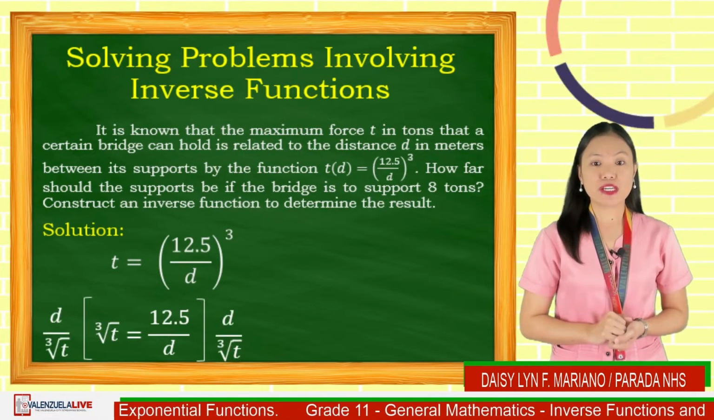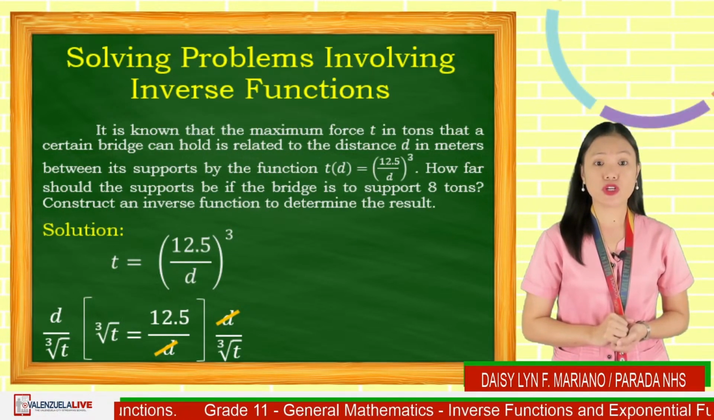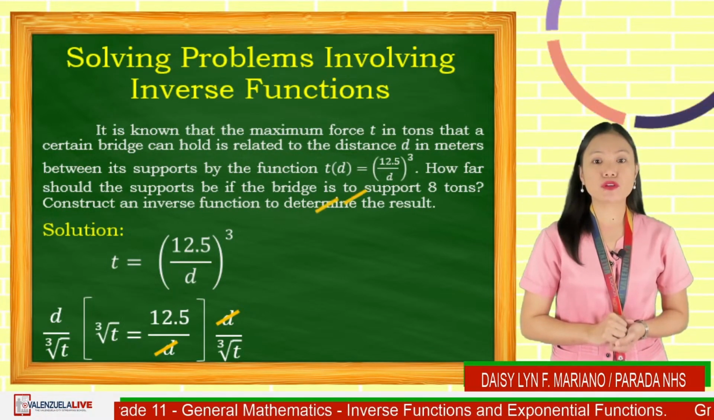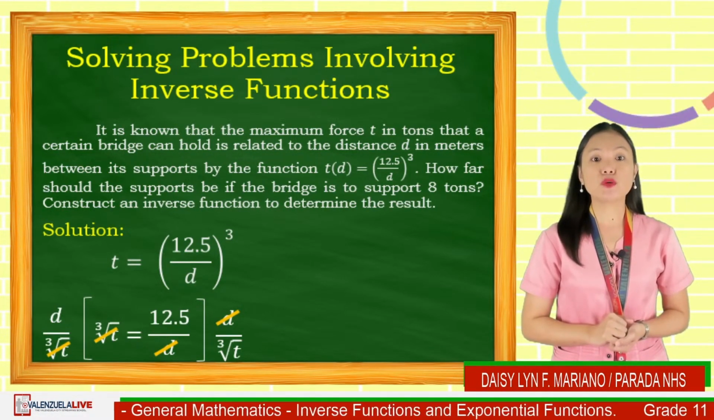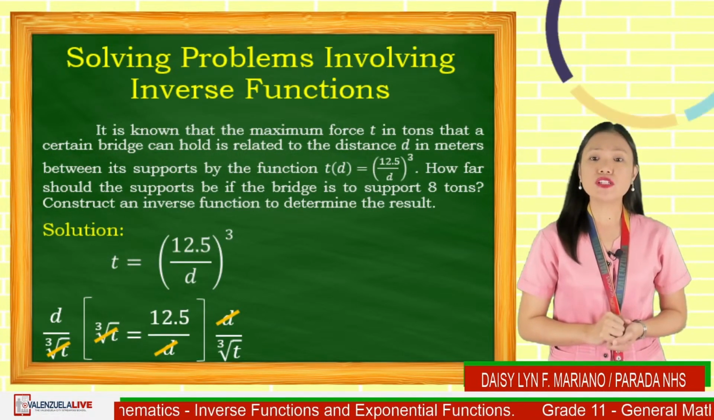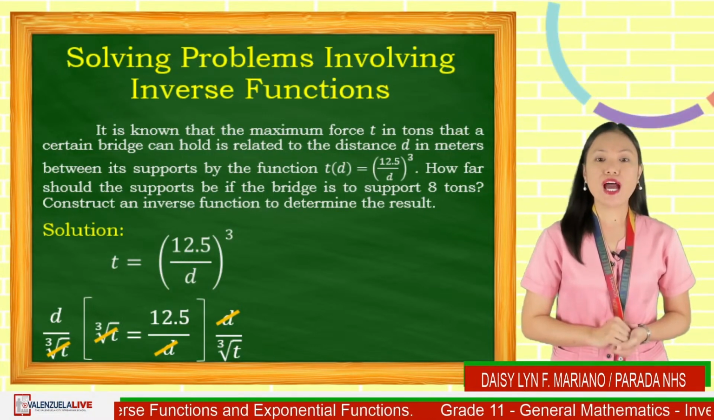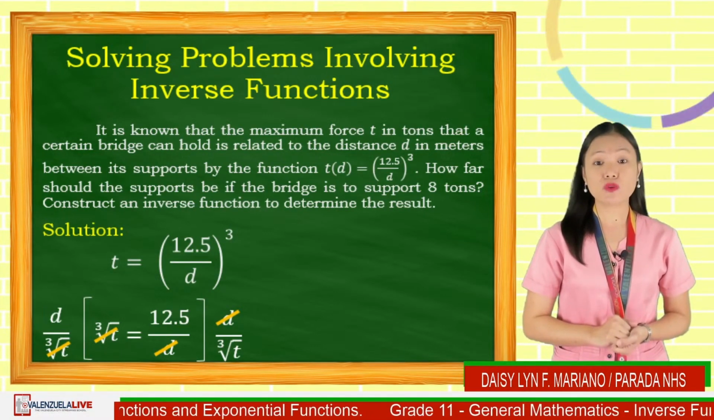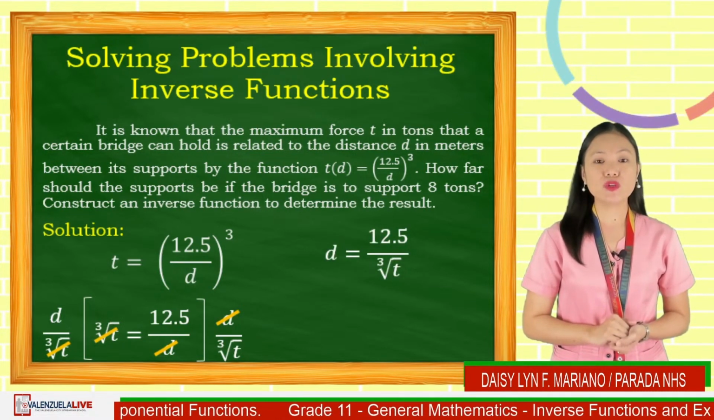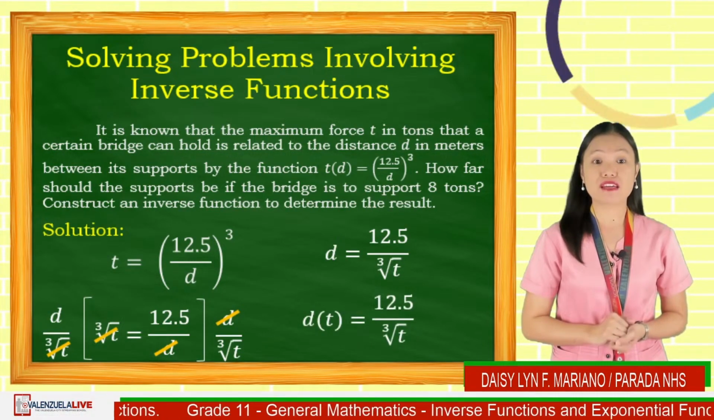Dividing d in the numerator and d in the denominator on the right side of our equation will give us an answer of 1. Dividing the cube root of t in the numerator and the cube root of t in the denominator on the left side of our equation will also give us an answer of 1. Then we will have cube root of t is equal to 12.5 over d, which is similar to d of t is equal to 12.5 over the cube root of t.